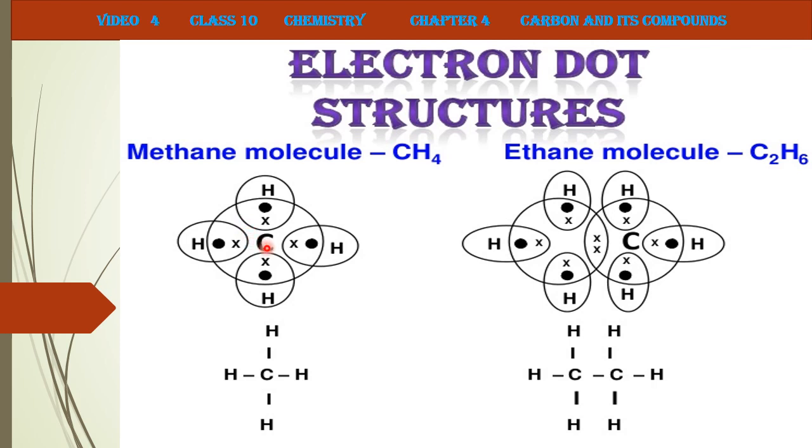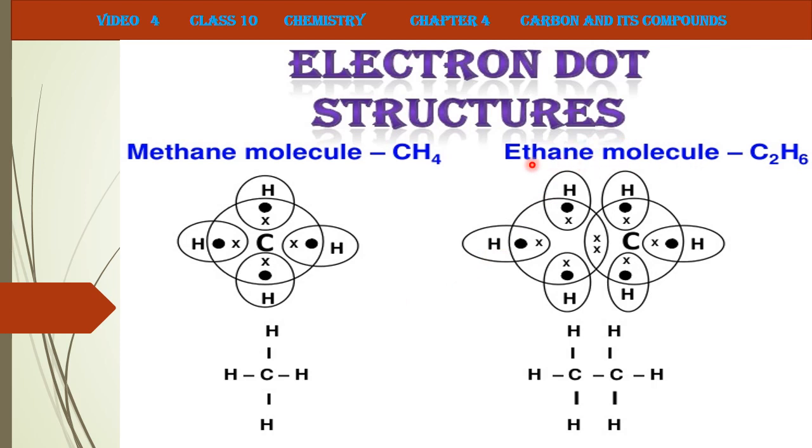And then the dot structure: carbon has 4 electrons, 1, 2, 3, 4. Each hydrogen atom has one electron, and it combines with one electron from carbon. Here also the same thing happens. So altogether carbon now will have 8 electrons, so it has attained stability. These 4 hydrogen atoms have also attained stability.